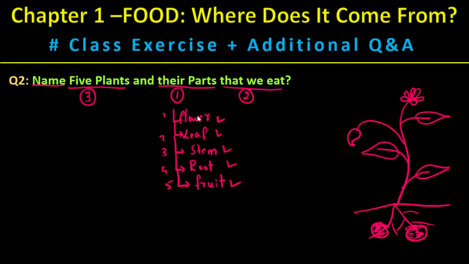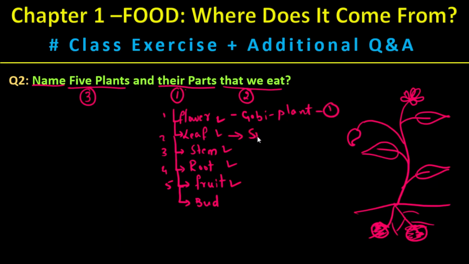Okay, now there are still more parts. Also there is a bud. Okay, bud. And still there are secondary root, primary root, all those things. But right now, as of this point, we will understand this one. We eat flower. Okay, that is a gobi plant. So that is the first plant. Now we named it first plant.